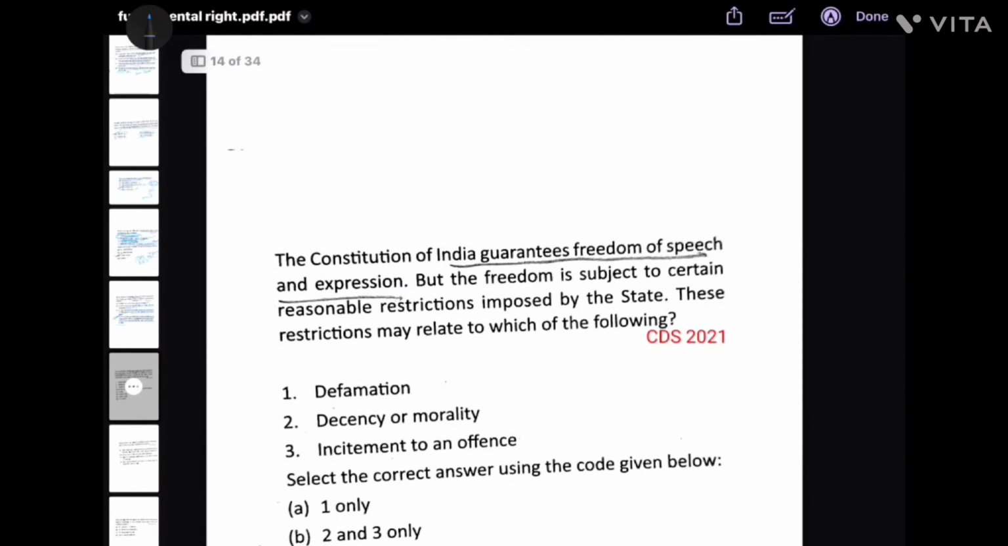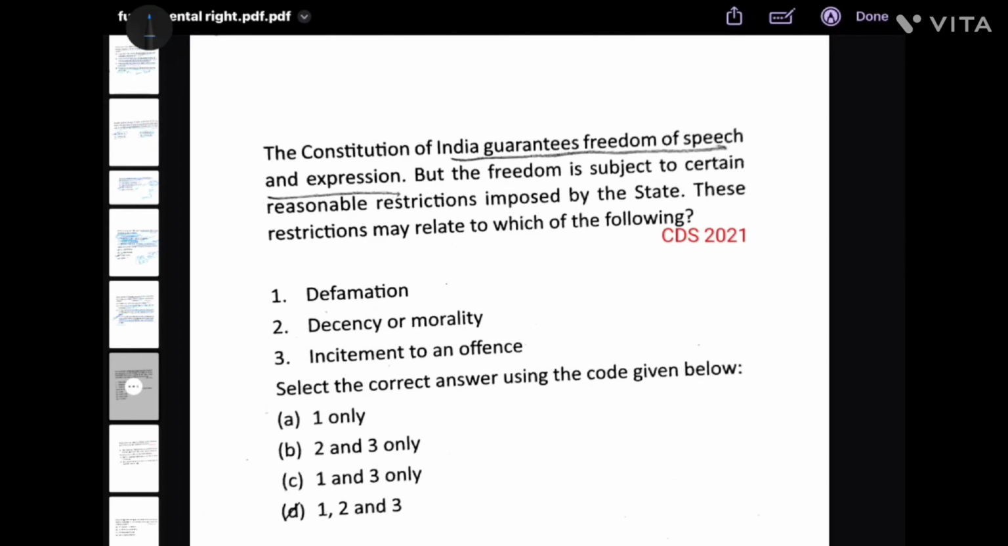Next, the Constitution of India guarantees freedom of speech and expression, but freedom is subject to certain reasonable restrictions imposed by state. Yes, क्योंकि कोई भी freedom हम बहुत ज़्यादा दे देंगे जिसमें हम रेस्ट्रिक्शंस नहीं रखेंगे तो वो फ्रीडम आपकी कहीं ना कहीं किसी दूसरे की फ्रीडम को हैम्पर करेगी. सो सारी जो भी फ्रीडम्स हमें कॉन्स्टिट्यूशन में मिलती है सब कहीं ना कहीं दे आर लाइबल टू सम रीजनेबल restrictions. What are the restrictions for freedom of speech and expression?